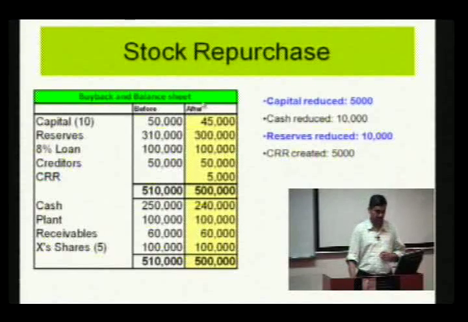So, let me summarize. Before the buyback, there was a capital of 50,000, and the capital reduces to 45,000. Before the buyback, there was a cash of 250,000 and the cash reduces to 240,000. The excess money paid over the face value is reduced from the reserve, and as per the condition you create a capital redemption reserve to inform the shareholders that a buyback has happened. By seeing the balance sheet, you see the CRR.